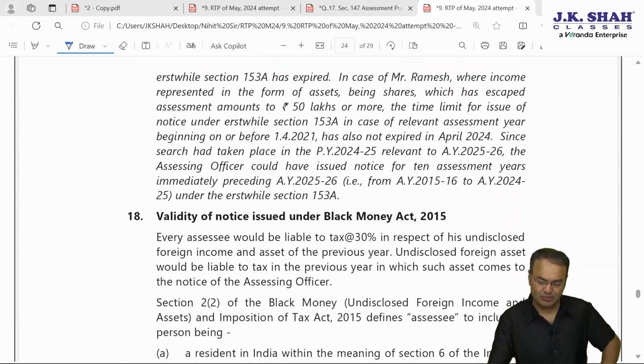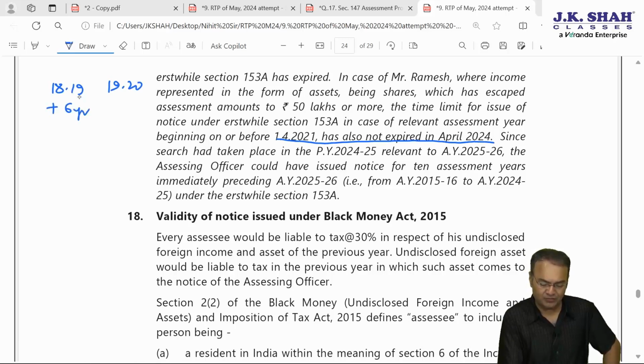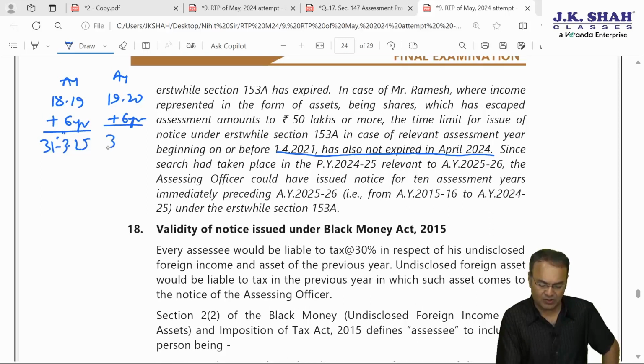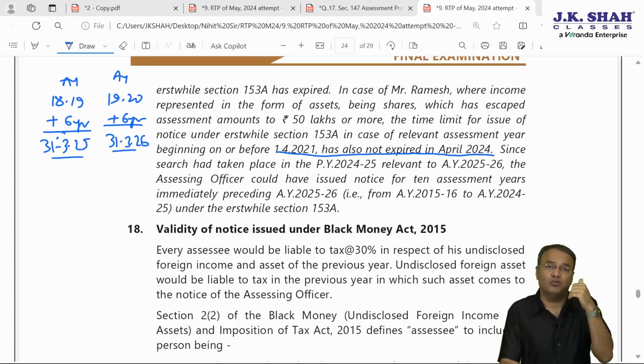So whether the 6-year time limit has expired or not, this entire paragraph, if you don't write it, it's okay. That has also not yet expired in April 2024. So for AY 18-19 and AY 19-20, if you apply the 6-year old time limit, then that is yet to expire on 31st March 25 and 31st March 26. So the earlier time limit has also not expired, whatever was the time limit applicable before the introduction of the new version of section 147.